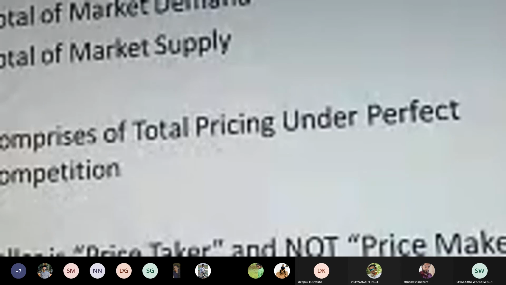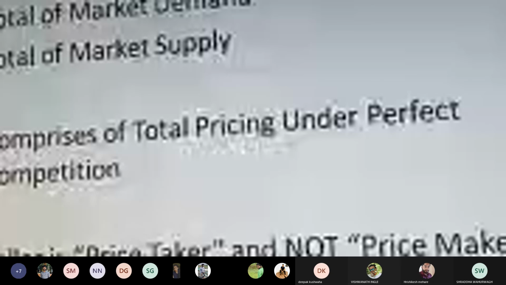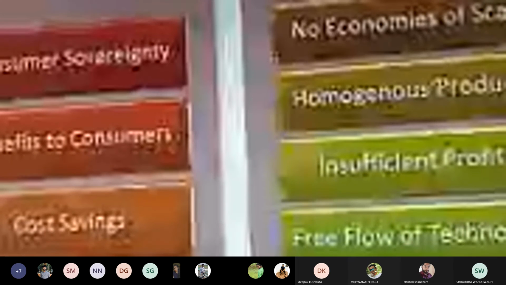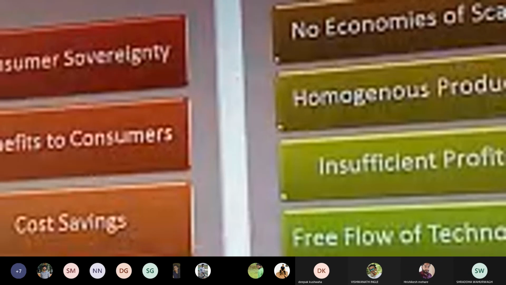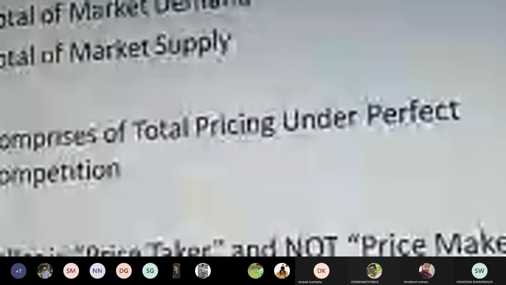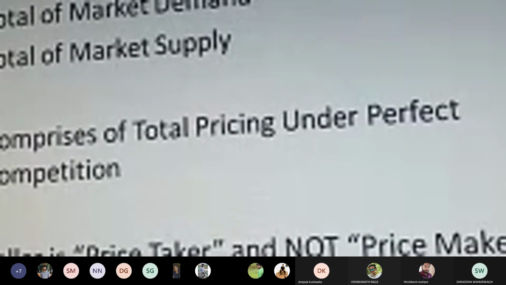Now, ruling a price in a particular market is a particular concern. In the earlier slide, we have seen that it is always consumer sovereignty. Always the consumer is king in this market, and the benefit or advantage is always given to the consumer. As and when the consumer feels, accordingly the goods and services are demanded and provided. So whatever price is affordable to the consumer, whatever price they feel comfortable with, only that price is decided and set in a wholesale or retail market. Seller is the price taker and not the price maker.